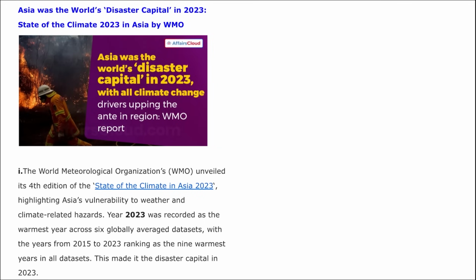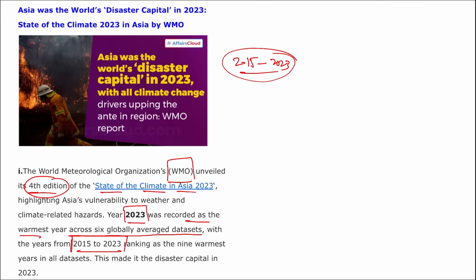Apart from this, we just saw that this was the fourth edition of the State of the Climate in Asia 2023 released by World Meteorological Organization, and it stated that the year 2023 was recorded as the warmest year across 6 globally averaged data sets. Right, this is from 2015 to 2023. That means between 2015 to 2023, 2023 was recorded as the warmest year.